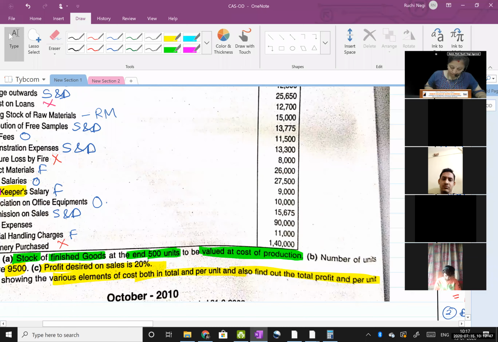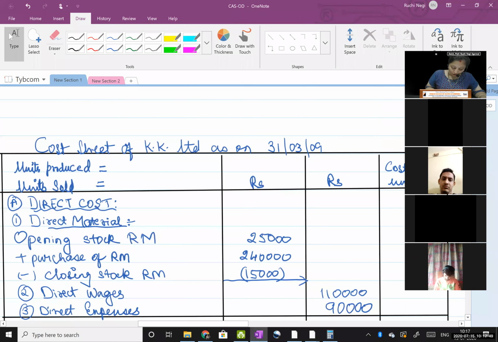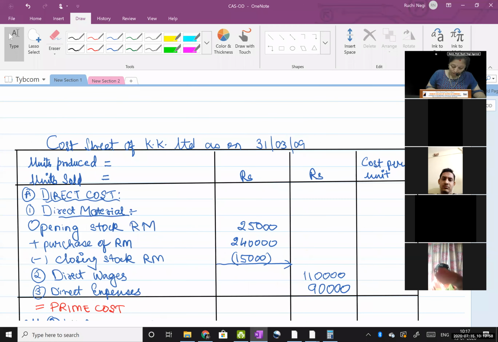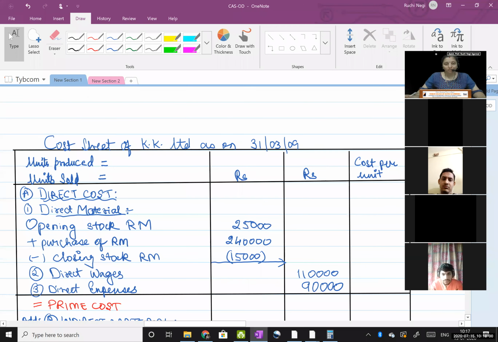So let us start with the question. The cost sheet of KK Limited as on 31st March 2009. Make two amount columns and a cost per unit column. Why two columns of amount? So that there is clarity when you're doing the sum. Show the breakup cost in the inner column and take the total in the outer column.